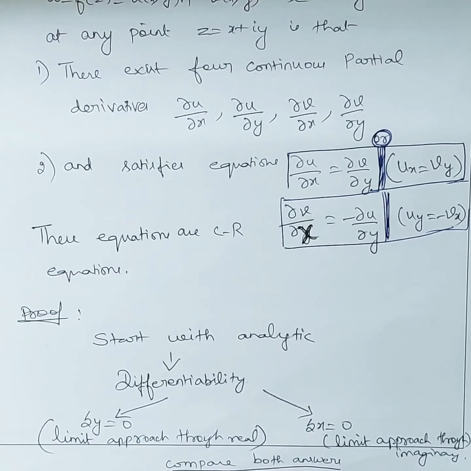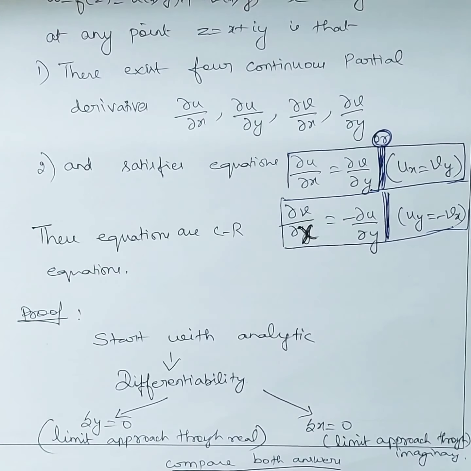So now we know what we mean by delta z. Now when I am saying that delta z tends to 0, we have the following two possibilities. Not only these two possibilities, many possibilities are there, but always the main study is when it approaches 0, it can approach through real, it can approach through imaginary. Two cases, as I told you.